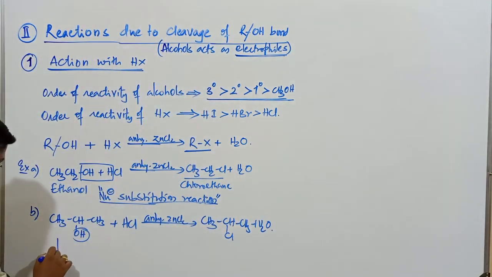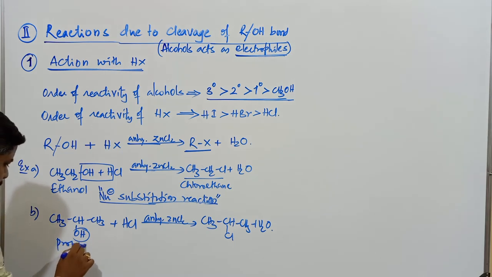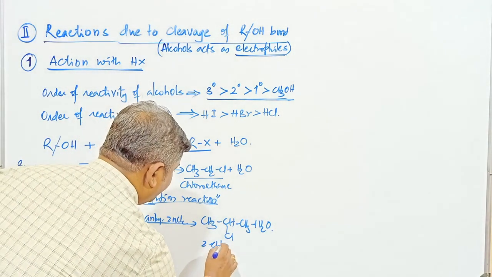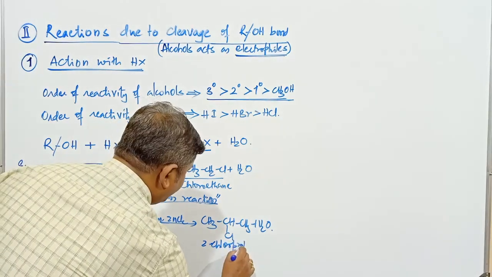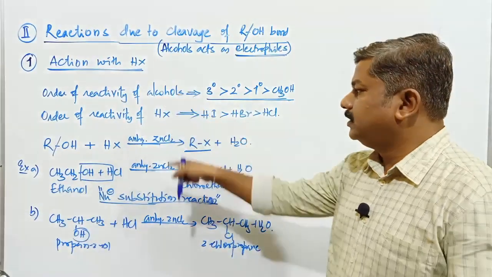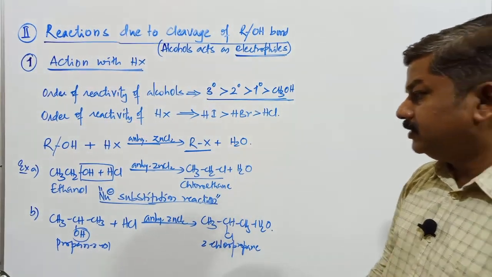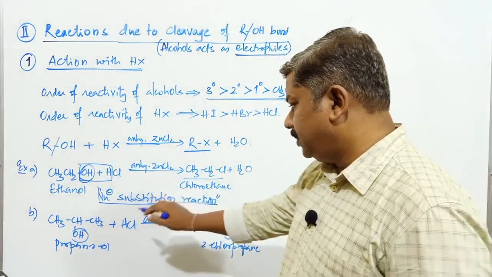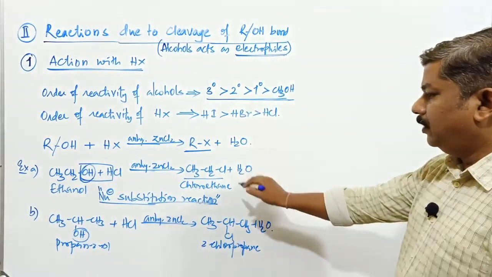Now it is called propan-2-ol, and this is called 2-chloropropane. These are all very simple reactions, students. We already discussed them in case of haloalkanes and haloarenes. Whatever OH group is there, that OH group is replaced by halogen, so it forms the respective haloalkane compounds.